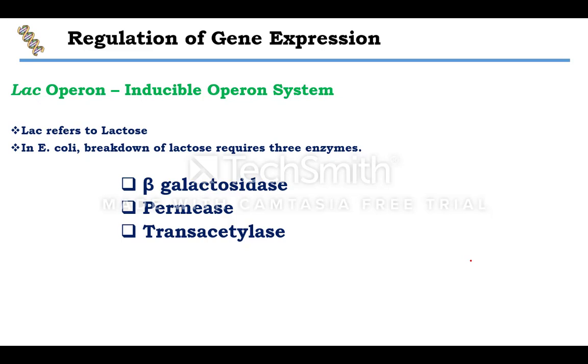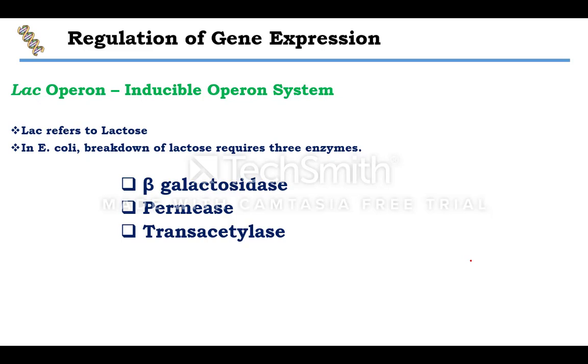Lactose is a disaccharide carbohydrate present in milk, and when bacteria require energy from lactose, they need to break down lactose molecules into two monomeric units, that is galactose and glucose. So for the breakdown of this lactose molecule, it requires three different